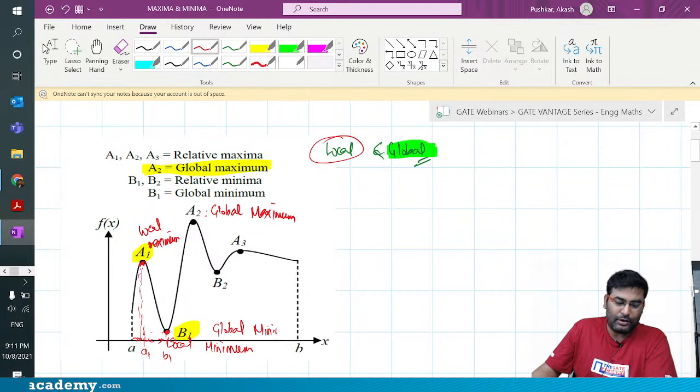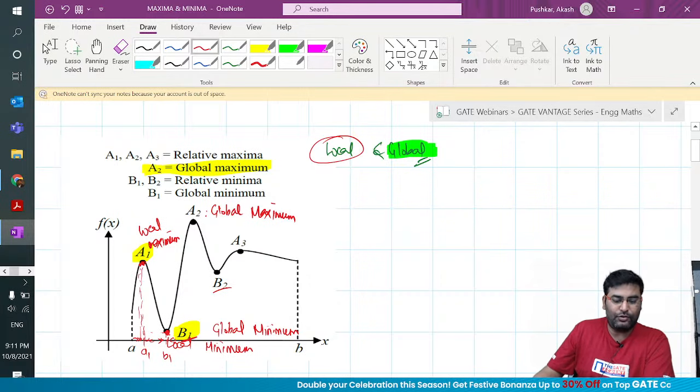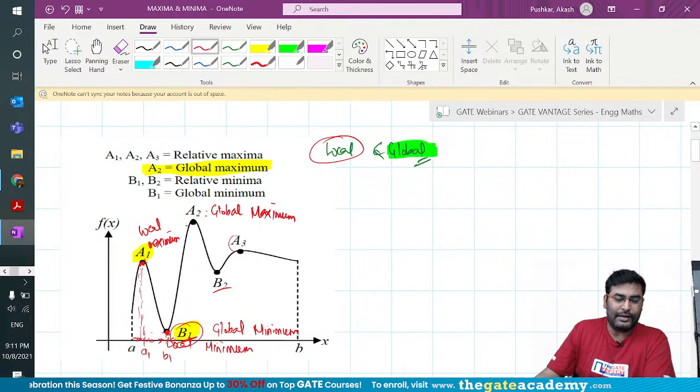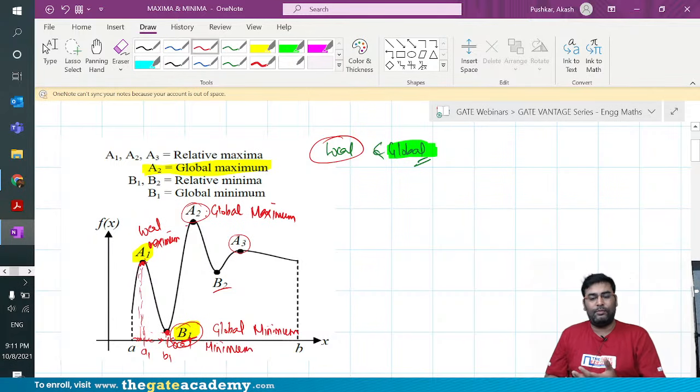Why am I saying A2 is the global maximum and B1 is the global minimum? Because B1 is the lowest value of all the local minimum values. So if you compare B2 and B1, you get B1 as the lowest value. If you compare A1, A2, A3, A2 is the maximum value. That's how we define global maximum and global minimum.